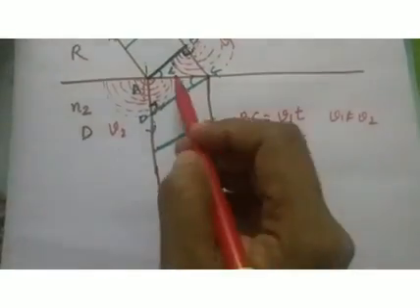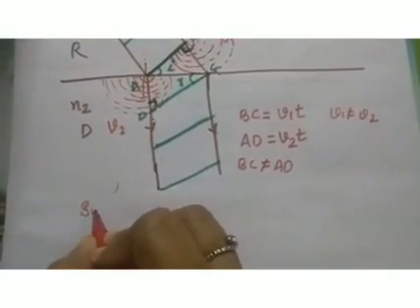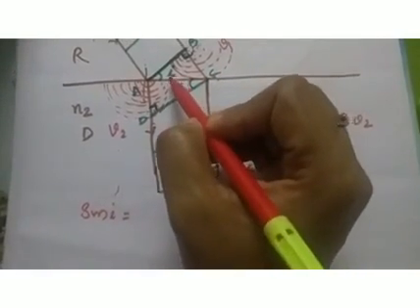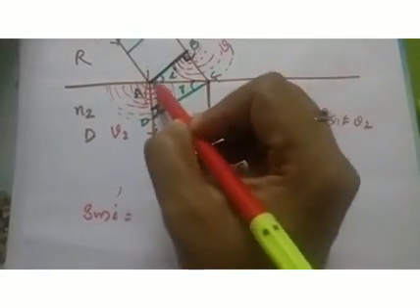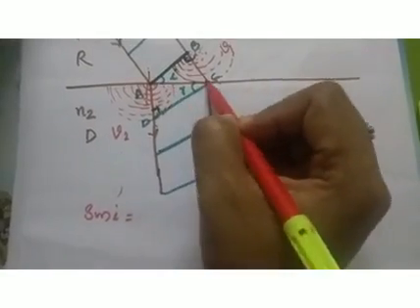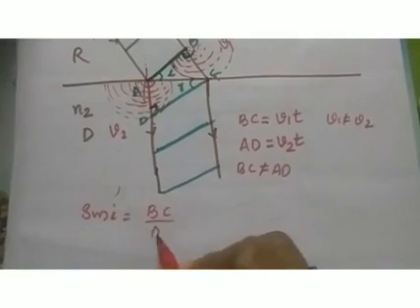Now from these triangles we can find the expressions for sin i and sin r. To find an expression for sin i, consider the triangle ABC. In triangle ABC, sin i is opposite side by hypotenuse. Here the opposite side is BC and the hypotenuse is AC.